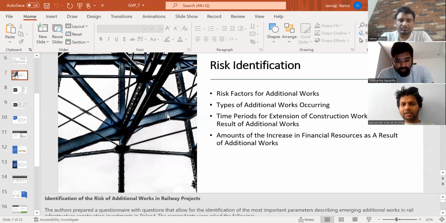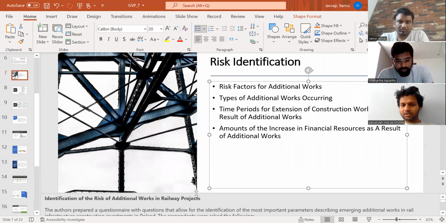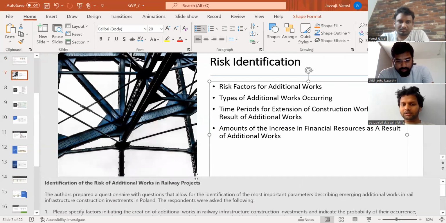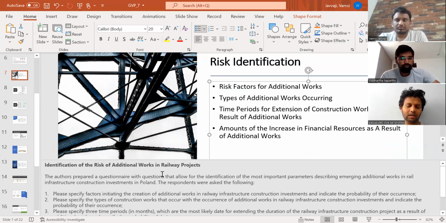So the risk identification, risk factors for additional works. There are types of additional works occurring, time periods for the extension of construction works, and the result of additional works. Amounts in the increase of financial resources also come under the additional works. So identification of the risk of the additional works in railway projects. When we are talking about particularly the railway projects, we have these types of risks.